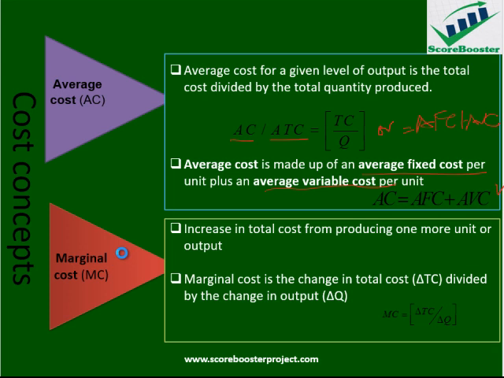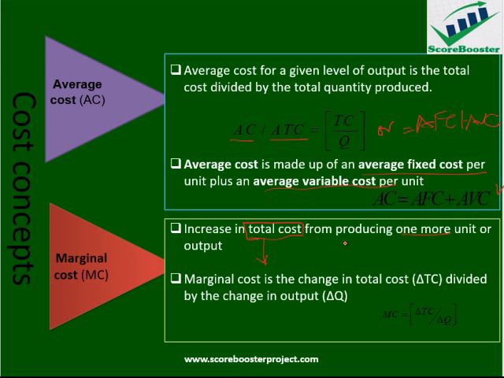Then the next item is marginal cost. Marginal cost is an incremental cost. Marginal means something incremental over the previous one. So the marginal cost is the increase in total cost. Please always take note that your marginal cost is calculated from total cost. That is most important here. You determine your marginal cost from total cost, from producing one more unit of output.